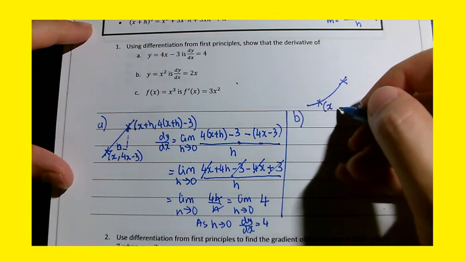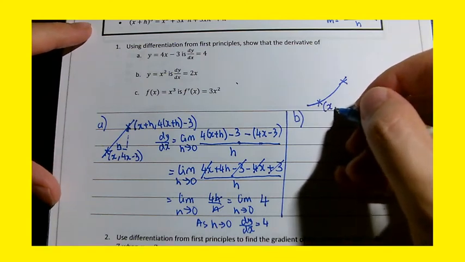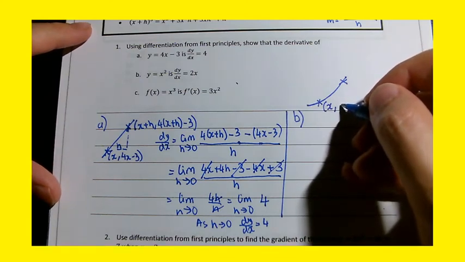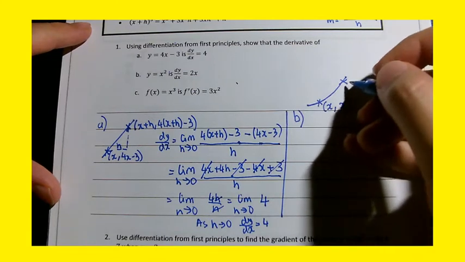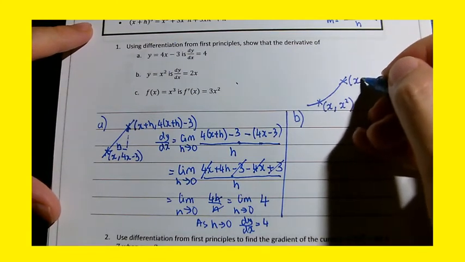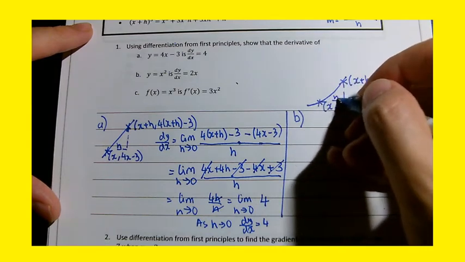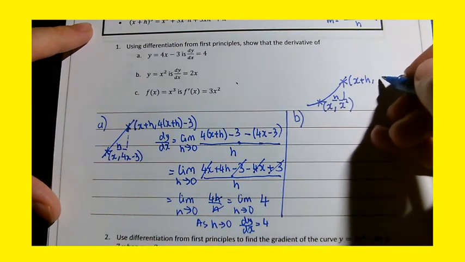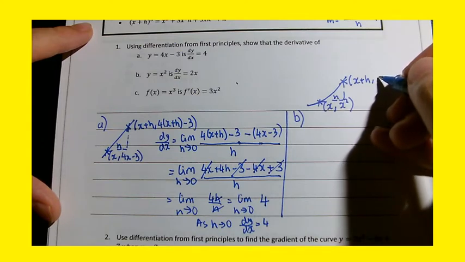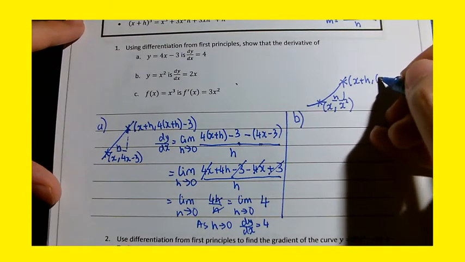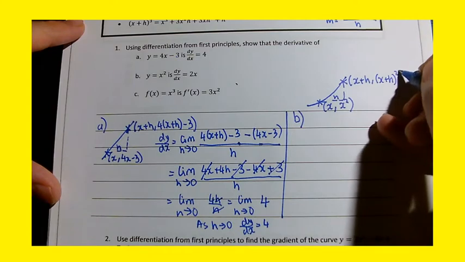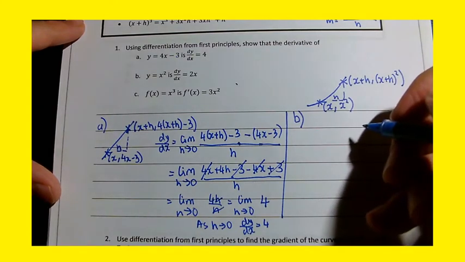The x value at the bottom one will be x, and the y value will be y equals x squared, so it's x squared. I'm going h along, so a different x value, which is x plus h. And the y value, if the x value is x plus h, the y value, which was originally x squared, will be (x plus h) squared. Okay?